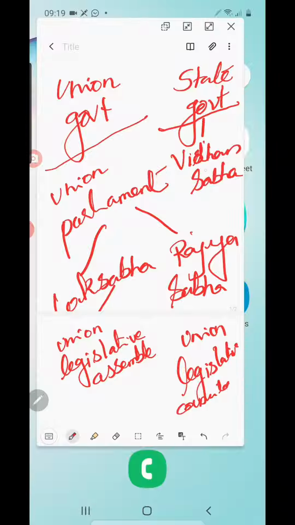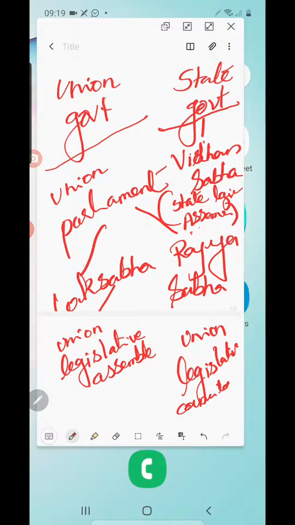Vidhan Sabha we can also call the State Legislative Assembly. If a state has both Vidhan Sabha and Vidhan Parishad, then we can name it the State Legislative Council. So in India as a whole, there is a union government.